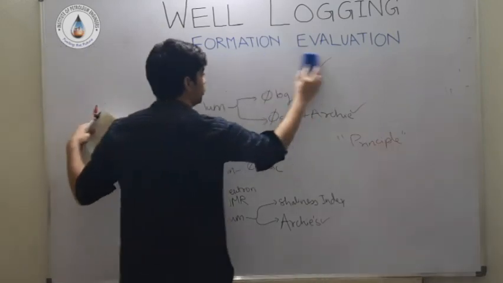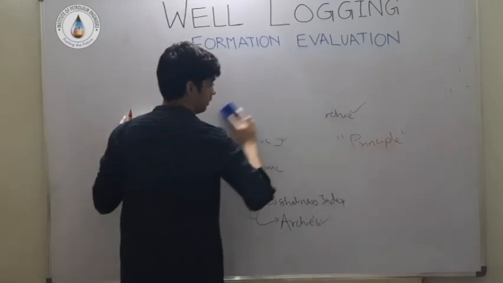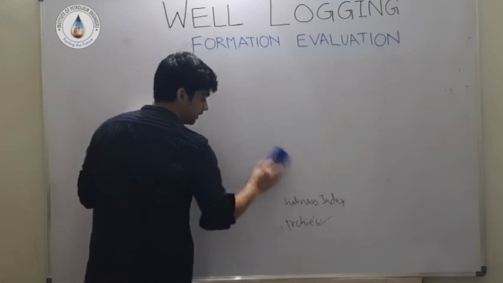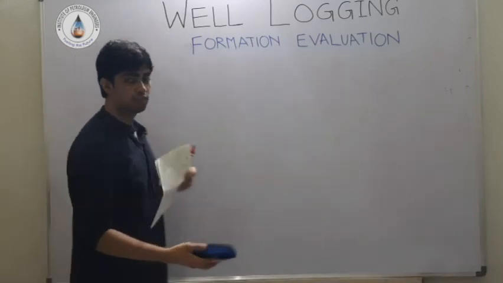Now we will start our discussion with Archie's law. Instead of memorizing the equation, we'll make use of some imagination.